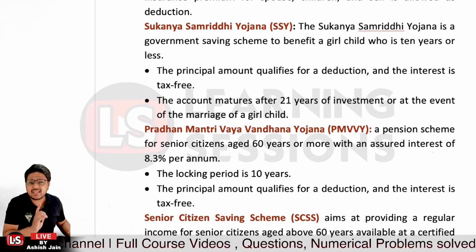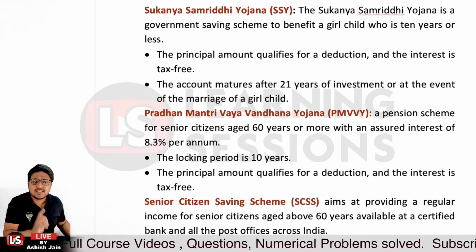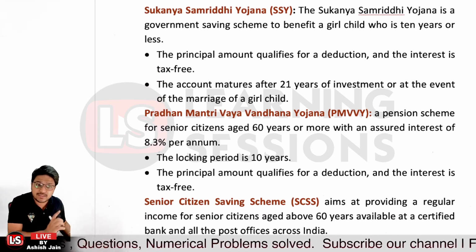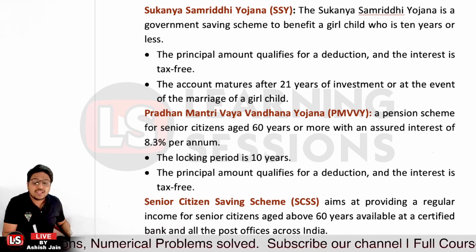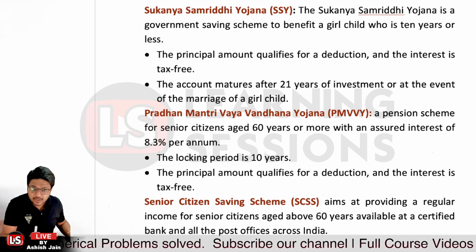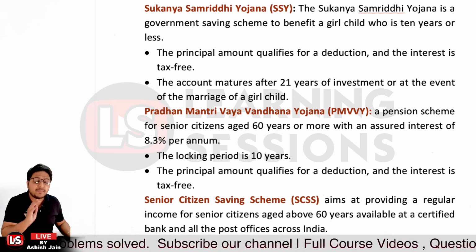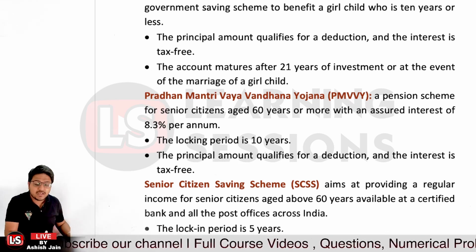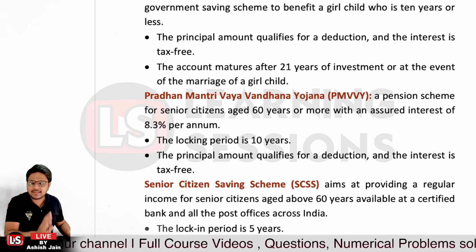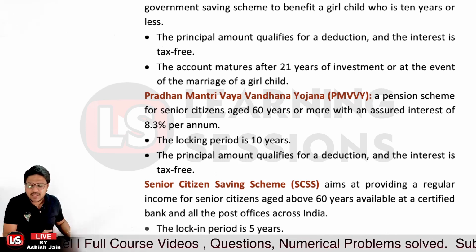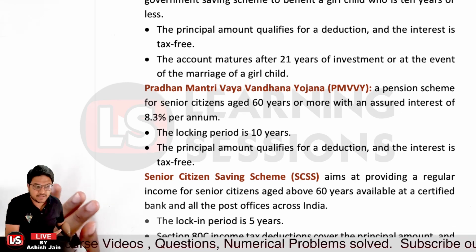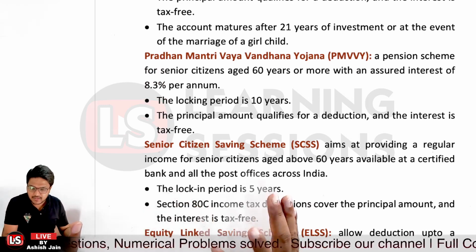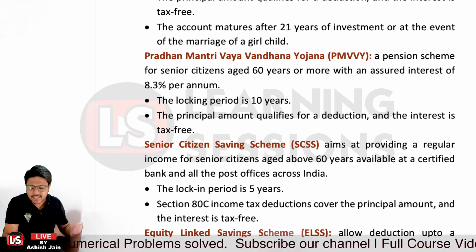Further, we have the senior citizen savings scheme, which provides regular income to senior citizens aged 60 or more. It is available with certified banks. The maximum investment is rupees 1.5 lakh, and tax deduction is allowed under 80C. It has a lock-in period of 5 years, and the interest earned is also tax free.